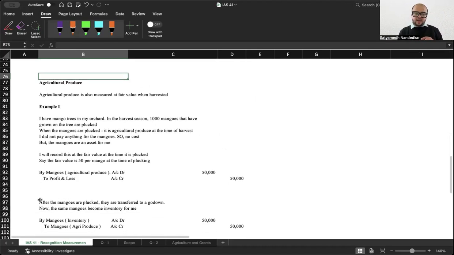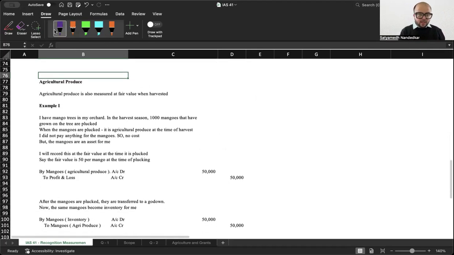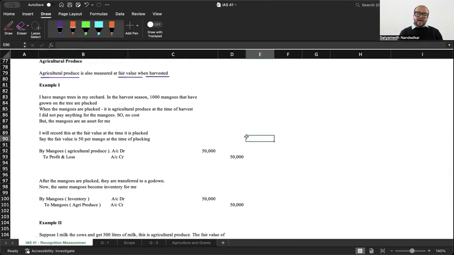Now understand how to tackle agricultural produce. Agricultural produce is also measured at fair value when harvested. I have mango trees in my orchard. In the harvest season, 1,000 mangoes that have grown on the tree are plucked. When the mangoes are plucked, it is agricultural produce at the time of harvest.